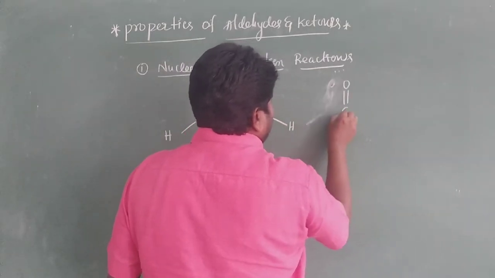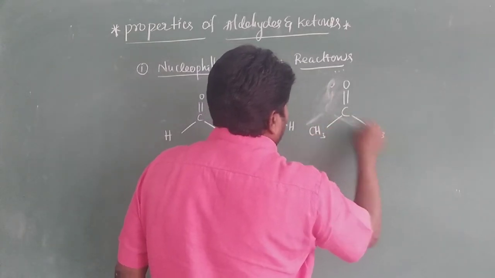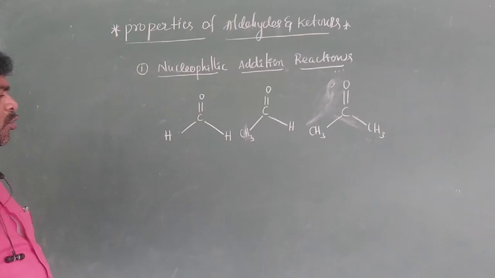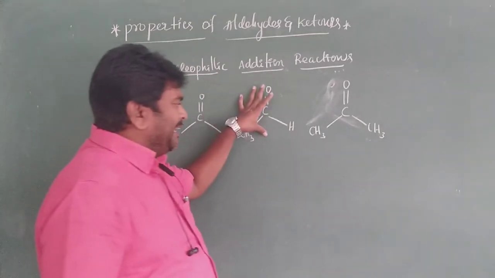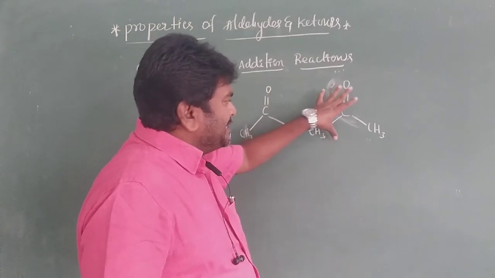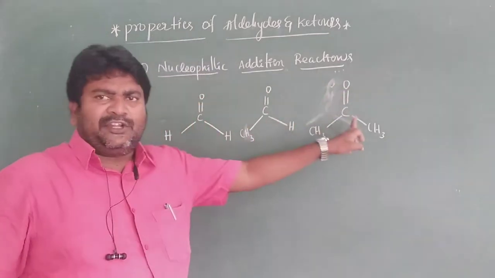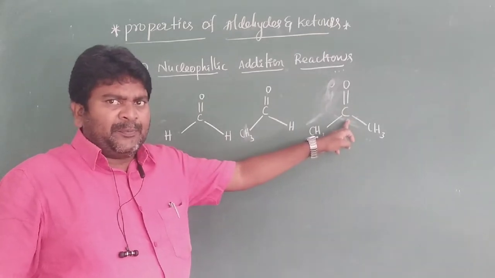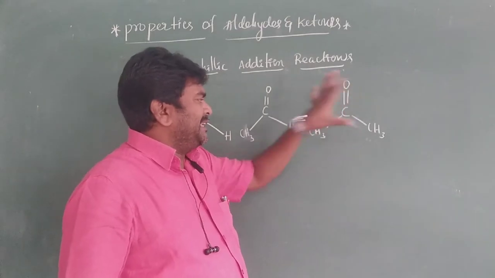You have to make a comparison here. This is formaldehyde, this is acetaldehyde, and this is acetone, a ketone. These two are aldehydes; this is a ketone.